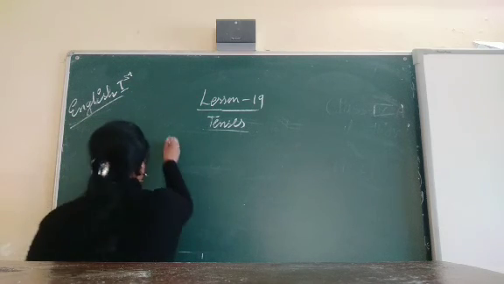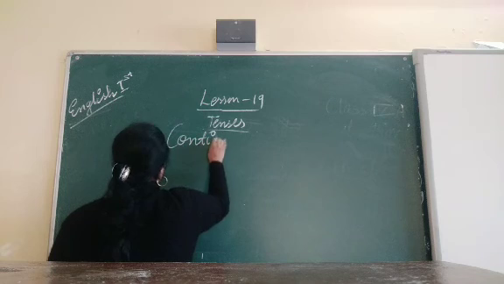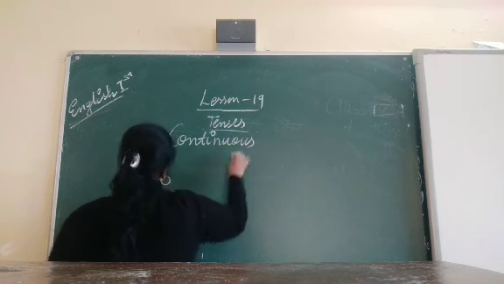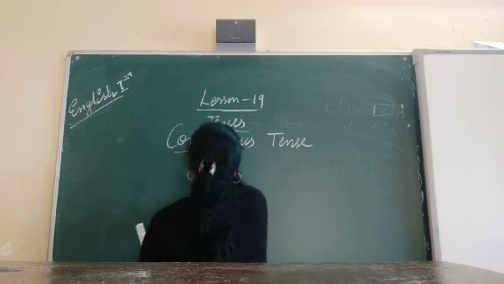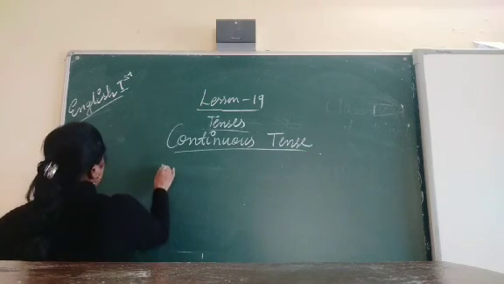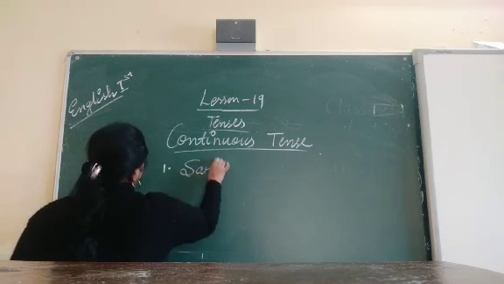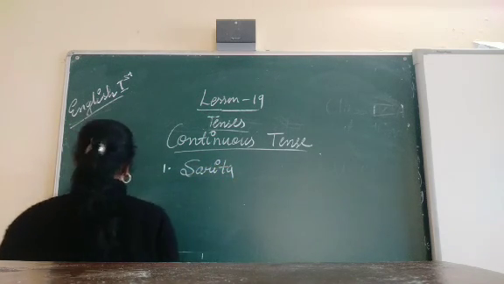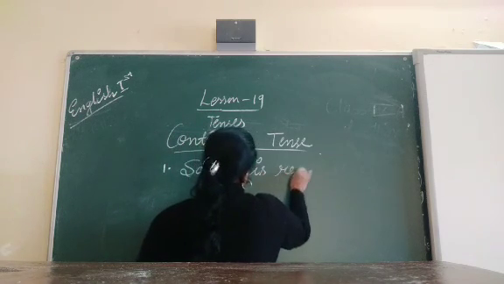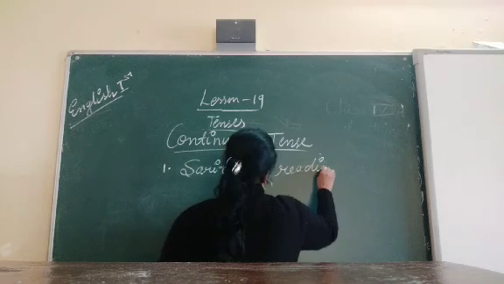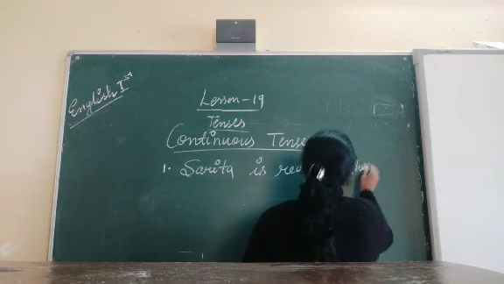So what is here? Again, continuous tense. So the example here is: Sarita is reading the newspaper.